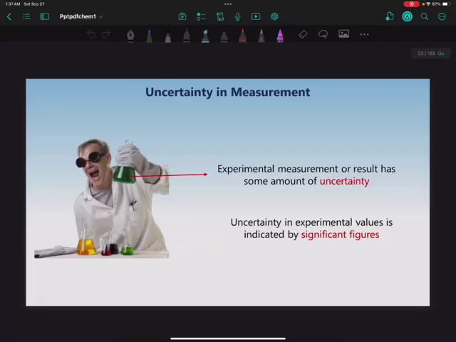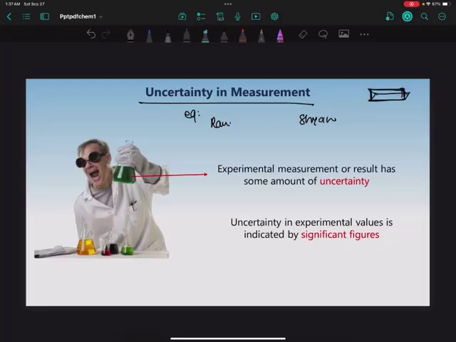Now let's learn what is the uncertainty of a measurement. This can be understood by the following example. There is Ram and there is Sham. A teacher told them to measure a particular cube, a matchbox, and find the volume of it.